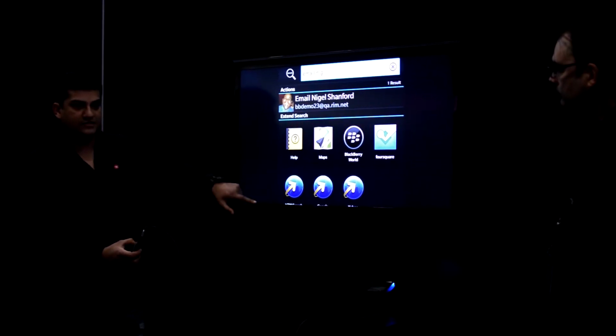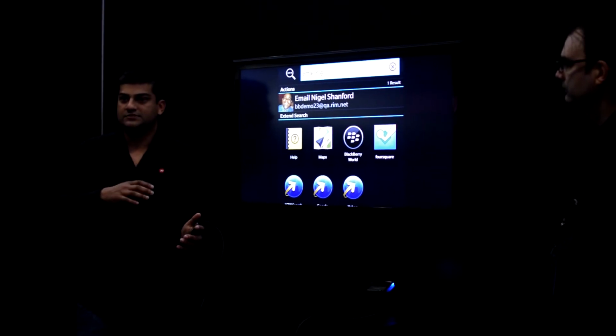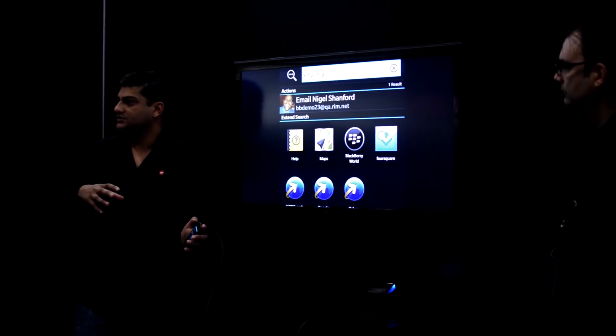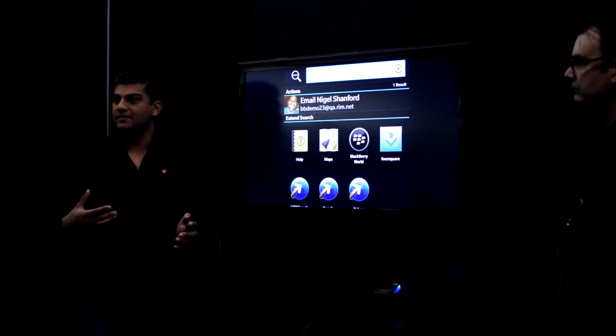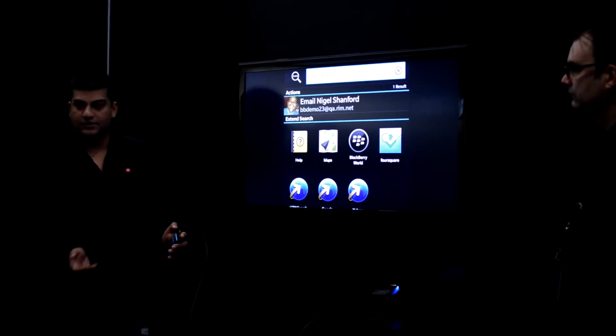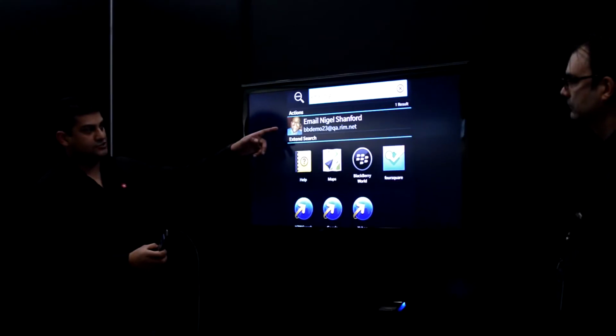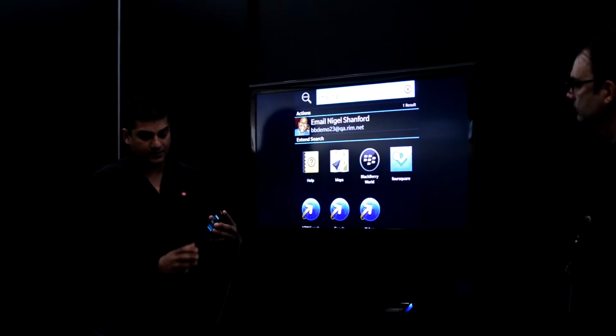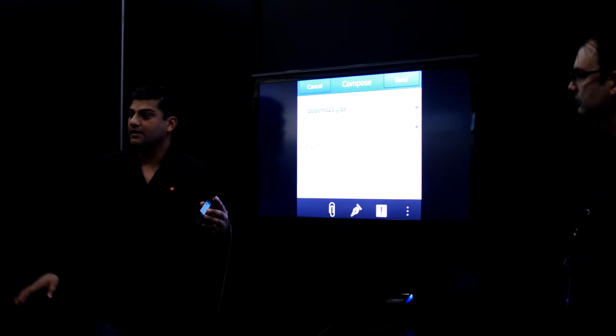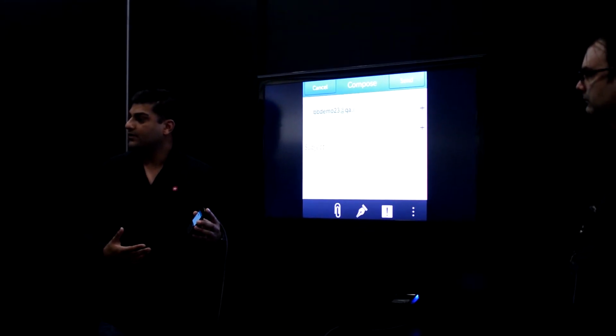Now you've still got the extended search, so remember all of this has been integrated into universal search. So whilst you're typing email Nigel, you could still go off to the internet and search that term. But you now see an action, and all you're doing is tapping on this and you're going straight into that email, set up, ready to go.